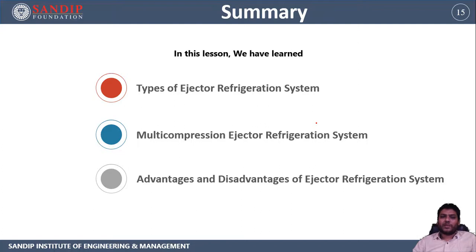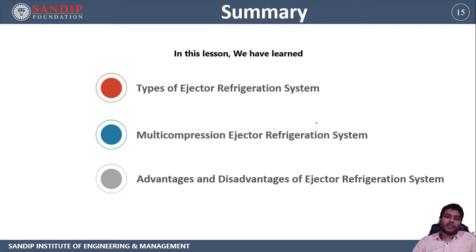So we have completed our unit number 1. From the question point of view, a large number of questions are going to arise in this unit. First of all, what is the actual vapor compression cycle? Then, coming to the ejector, what is the ejector?